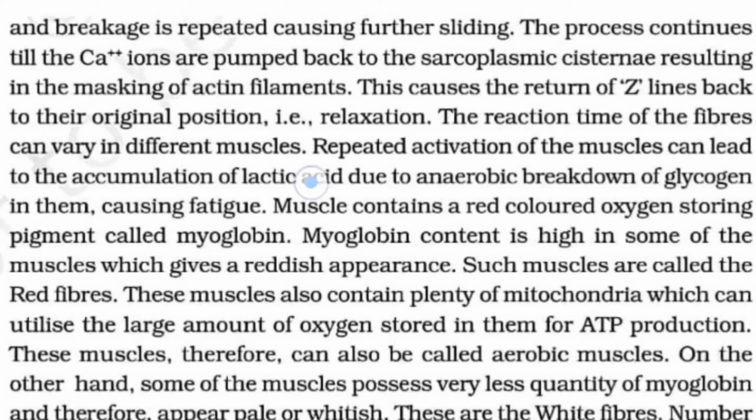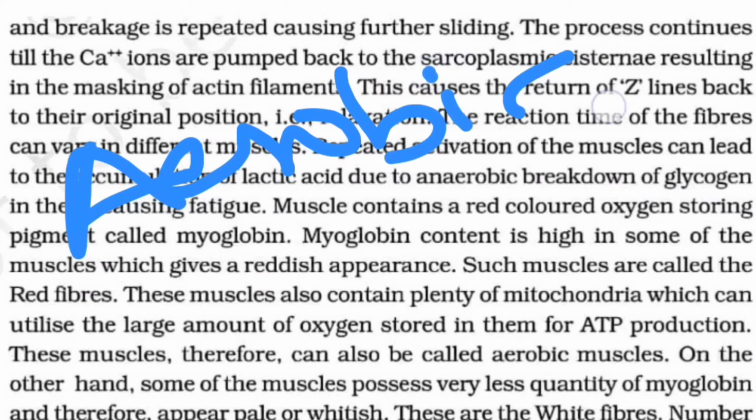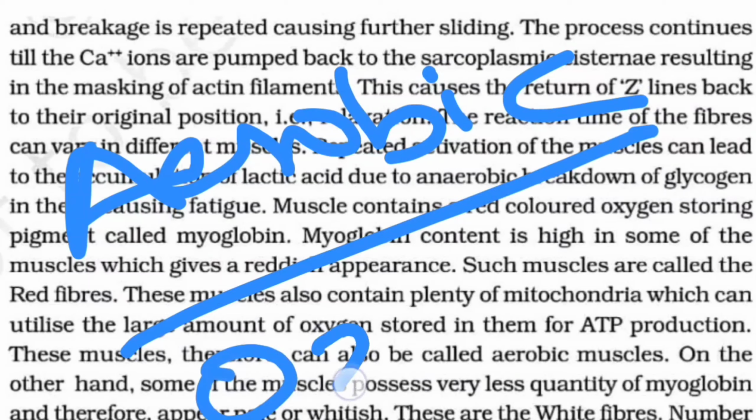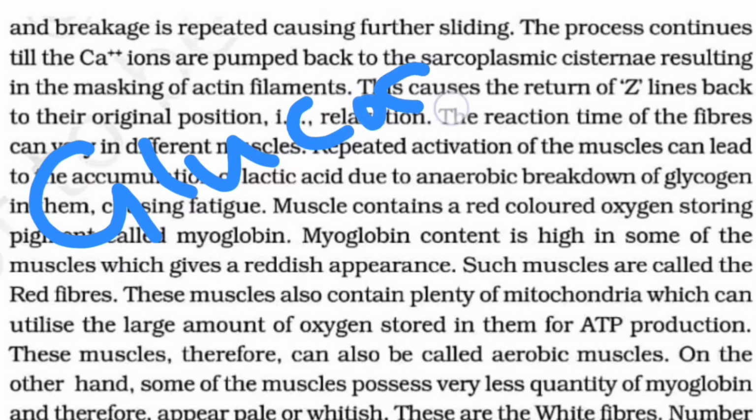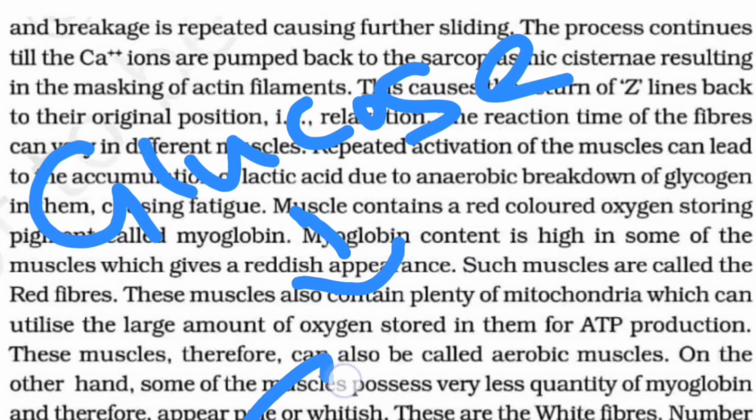The repeated activation of the muscle can lead to the accumulation of lactic acid due to the anaerobic breakdown of glycogen, or rather I'll be calling it glucose. Do remember one thing: whenever I'm dealing with aerobic respiration, which means the involvement of oxygen, one single glucose molecule can give us 38 ATPs.